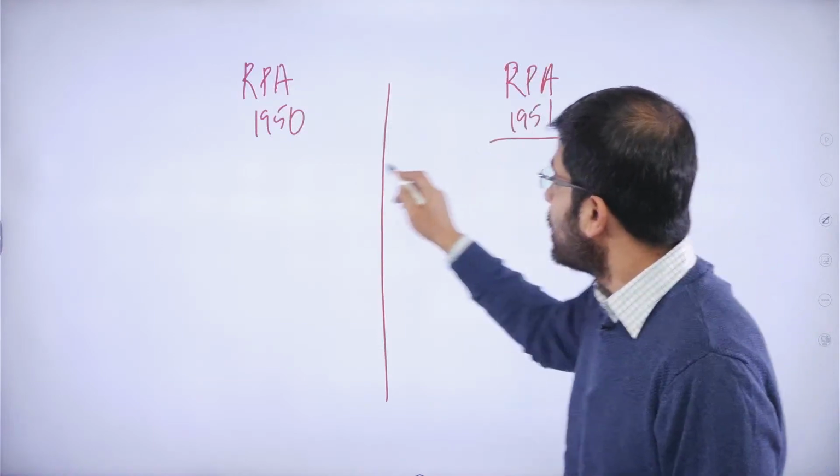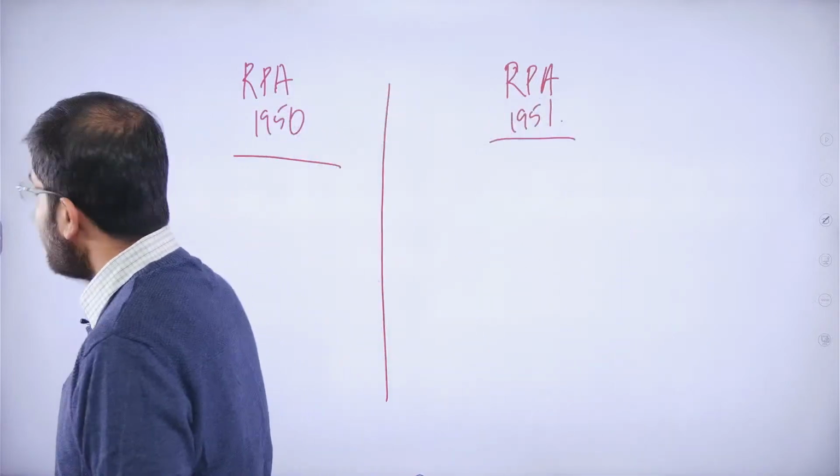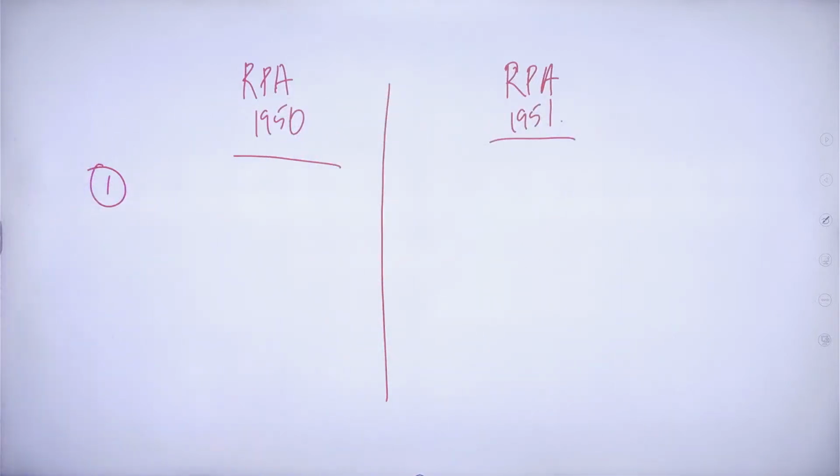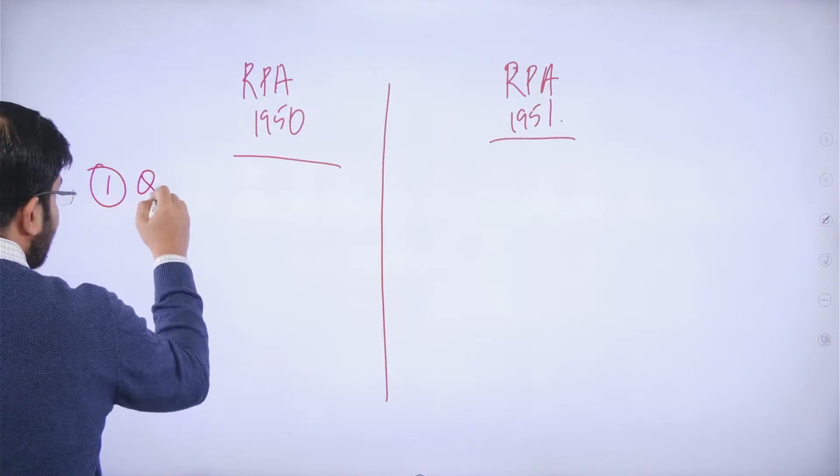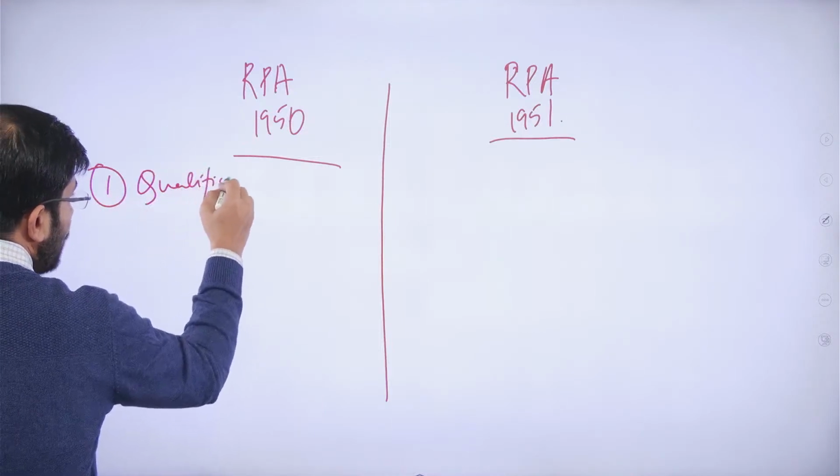The one key difference that you need to know is that RPA 1950 essentially has to do with all those procedures that follow through before the election has started. For example, you're looking at the qualification, or the allocation of seats.